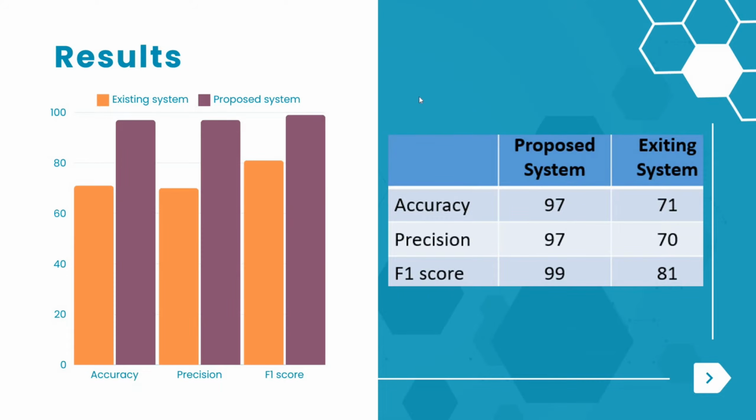Okay, you can see the result. The proposed model has an accuracy of 97%. As I mentioned earlier, the existing model has an accuracy of 71%. The precision rate of the proposed system was 97, while the existing system has a precision rate of only 70. The proposed system has an F1 score of 99, the existing system has an F1 score of 81. So you can see the accuracy of our project has improved by a huge margin.